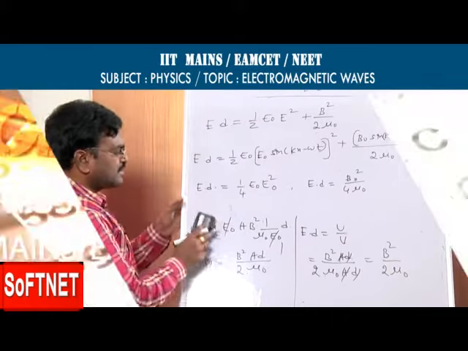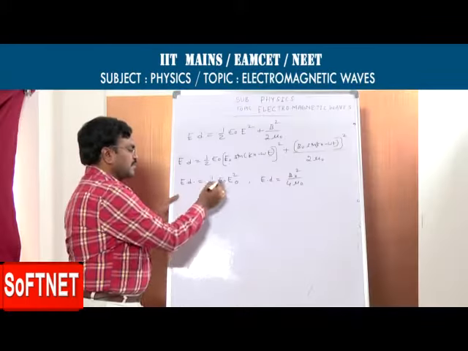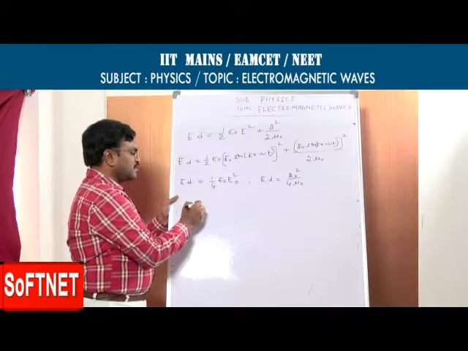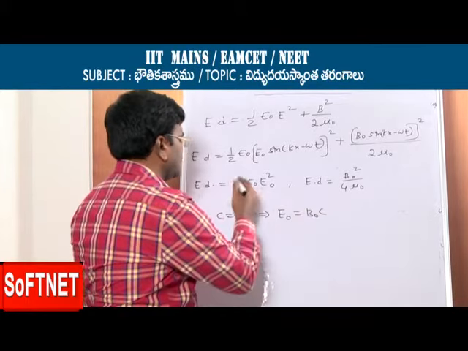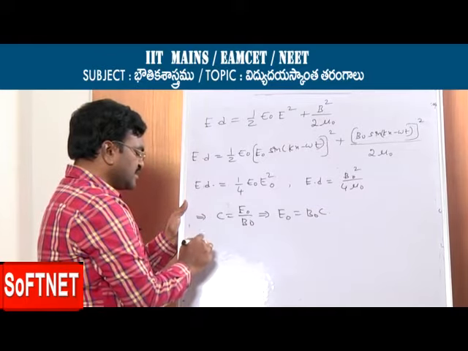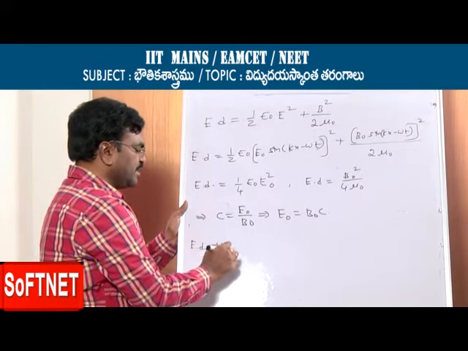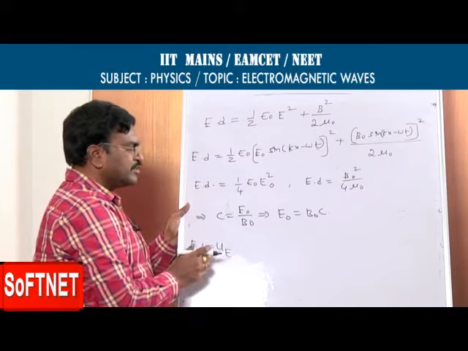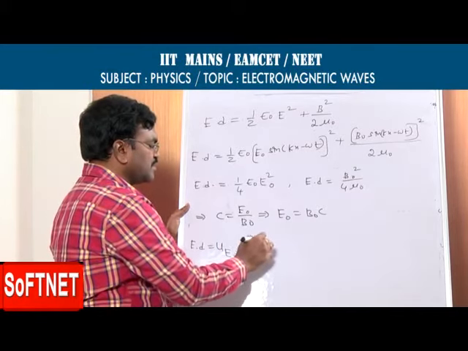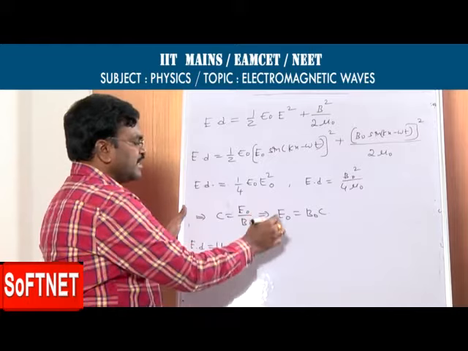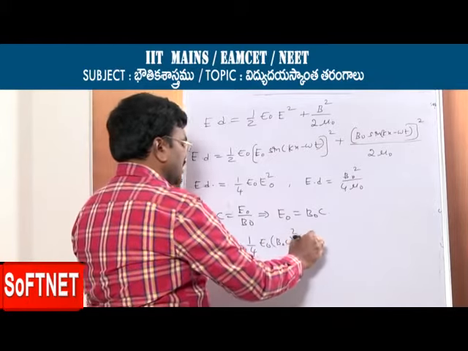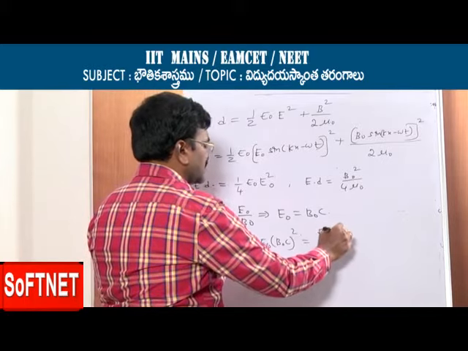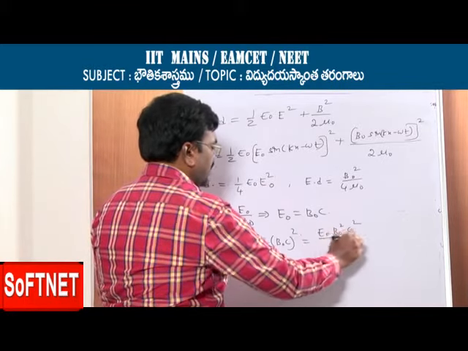Now, what is E naught equal to? We have C is equal to E naught by B naught. From this, E naught is equal to B naught into C. We substitute here. We take UE, which represents energy density due to electric field. It is 1 by 4 epsilon 0 into E naught square, and E naught square is B naught C whole square. From this, we are getting epsilon 0 into B naught square into C square by 4.